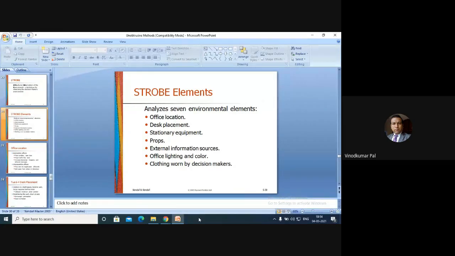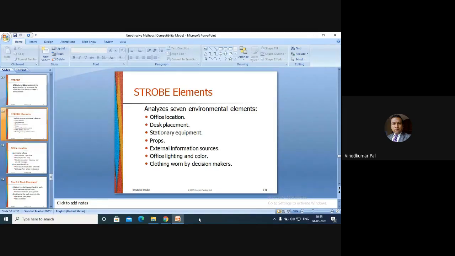The decision maker already knows that we have to process the data and store the data somewhere. If you are processing the data, how will you process it, and what different tools are you using? So we try to find out and gather some information from the environmental, or we can call them physical, elements.